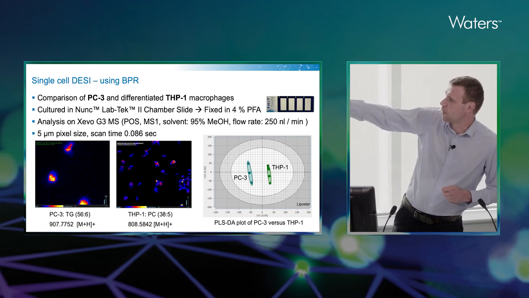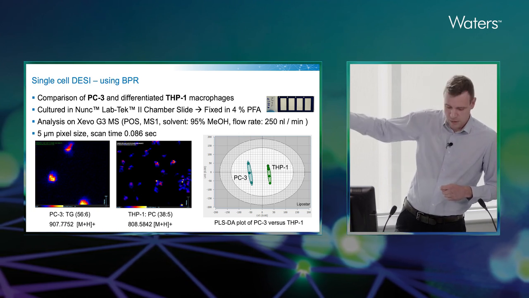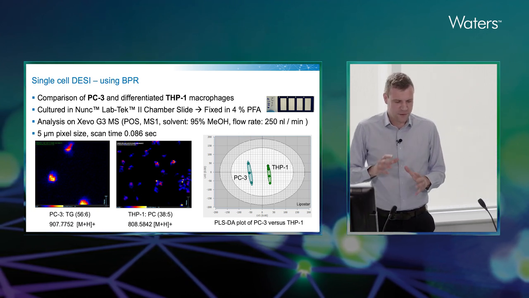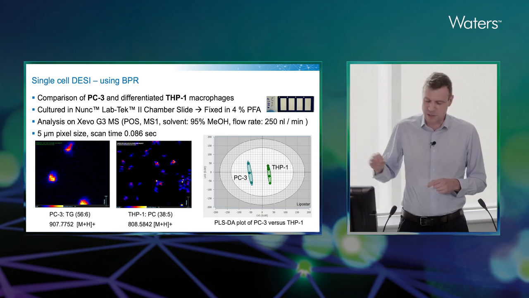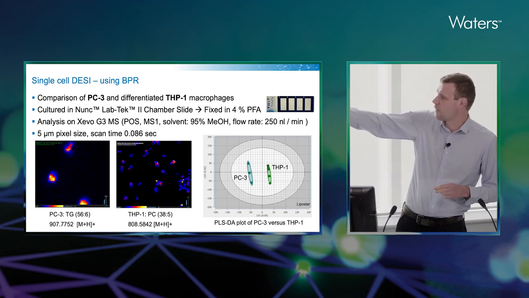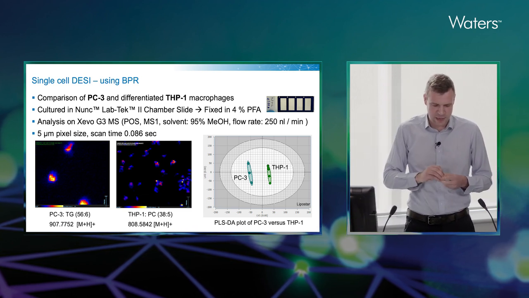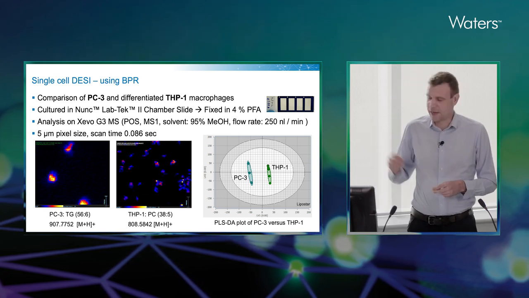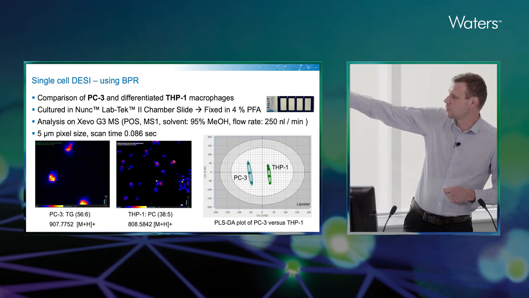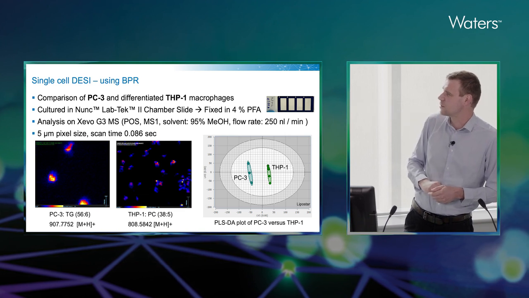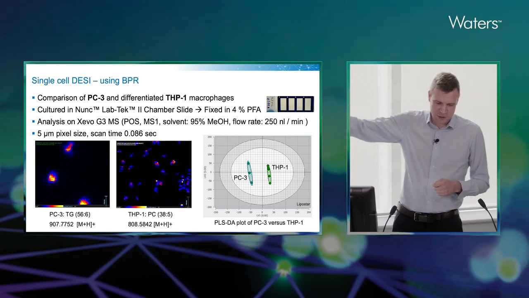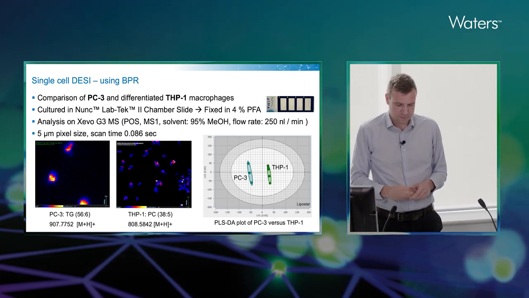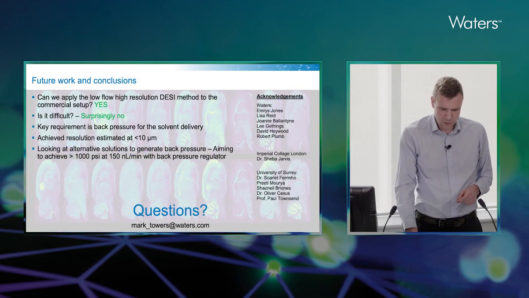Each one of these blobs is actually an individual cell, around about 10 to 15 micrometers across, and we've imaged these at 5 micrometer pixel size. And we're seeing pretty much that sort of resolution that we'd expect. When we take spectra from each of these cells, we can put these into statistical packages, and we can see differentiation in the lipid profiles.